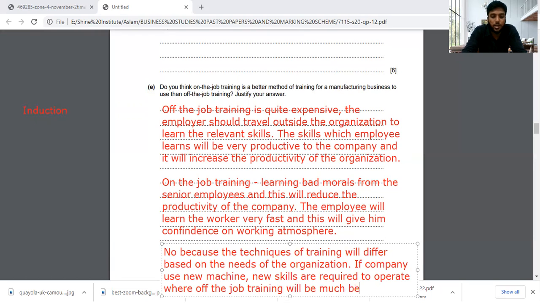So the same way you can write for the other one. This is a hint you can give the examiner. If he goes the second way, what is the second way? If they use the same machine, it's better to go with what type of training? On-the-job training. So that's all. Thank you guys.